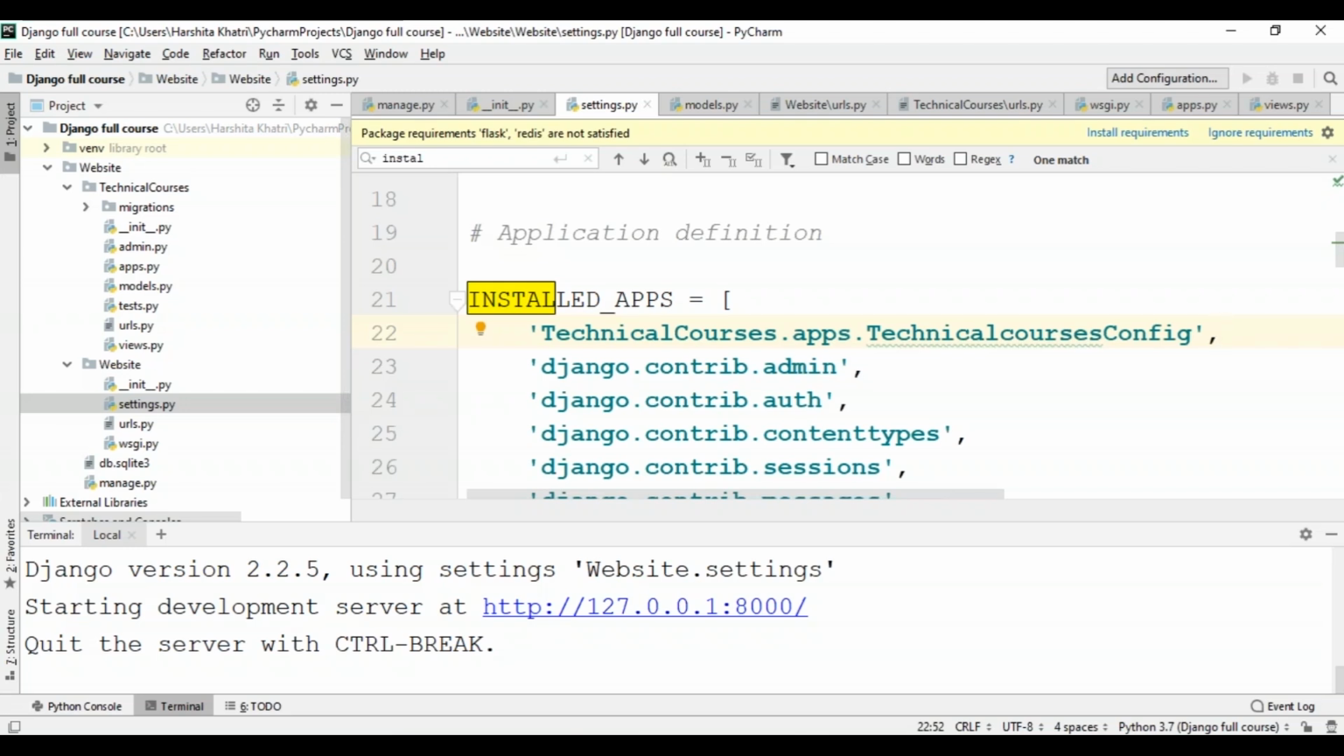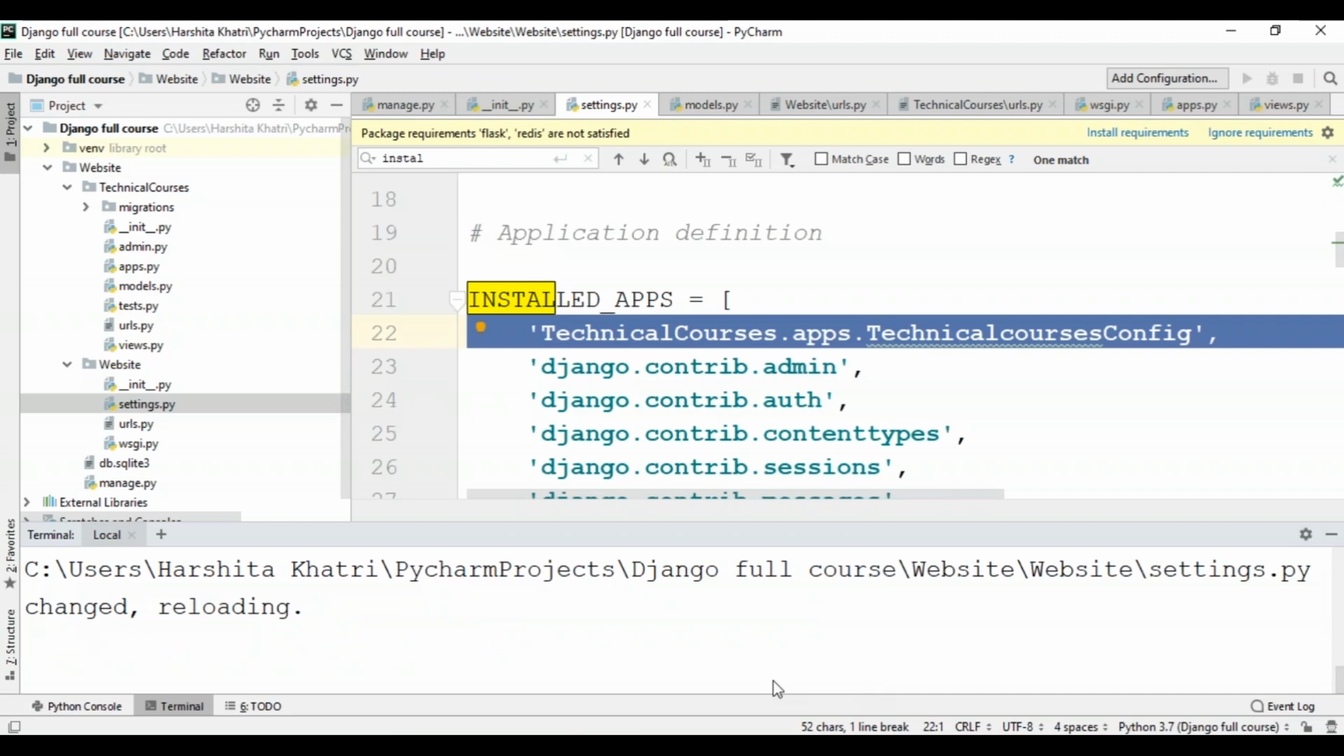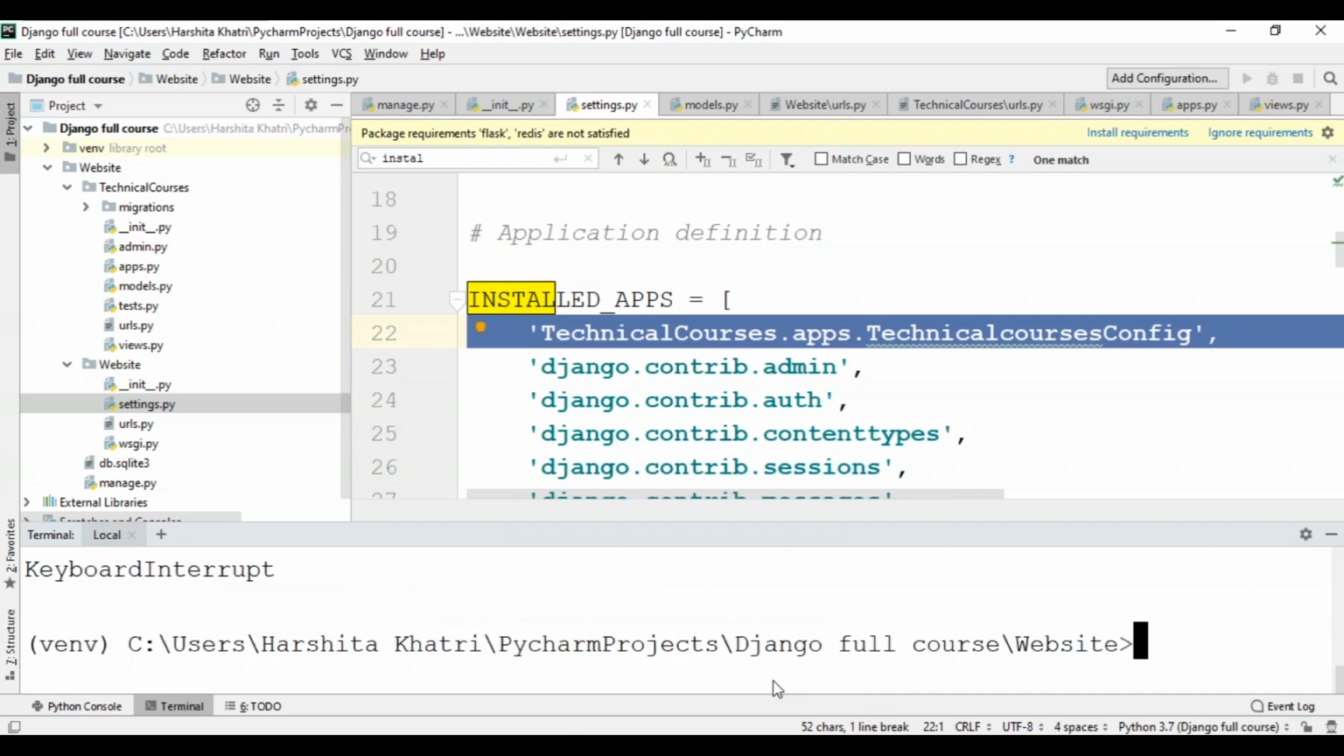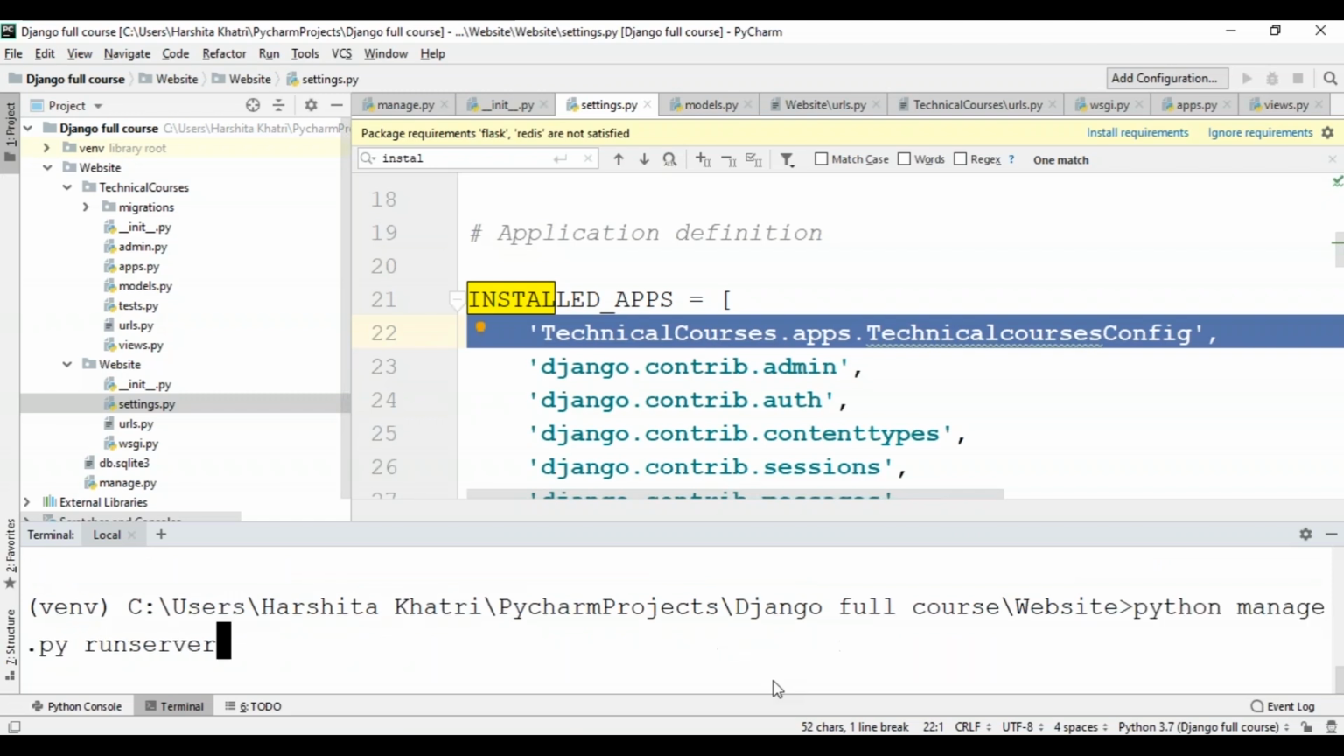After this, you'll have to run another command. So I'll return the control back to my terminal, and I'll use the command python manage.py makemigrations and the name of my app.